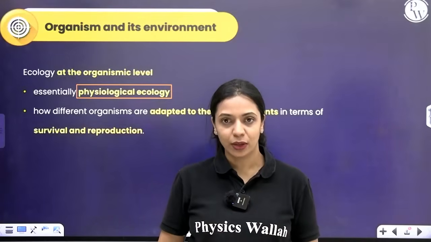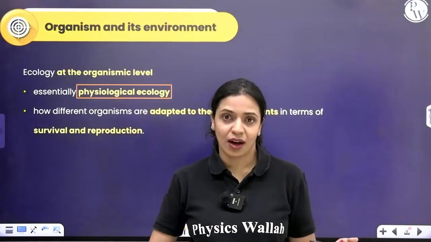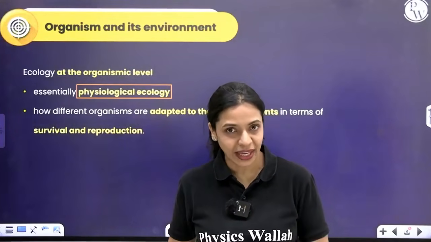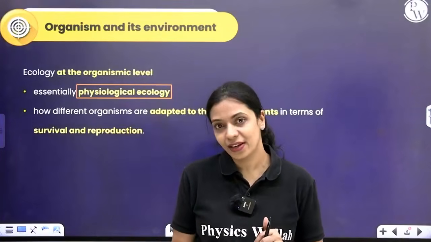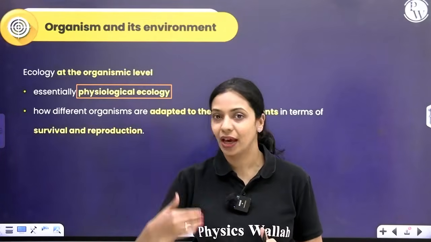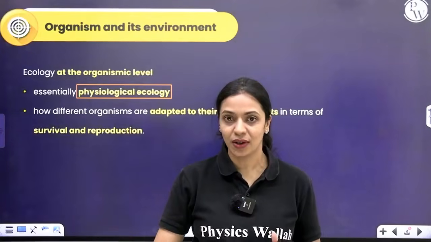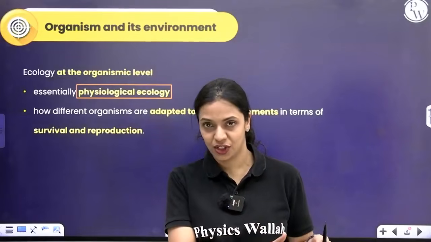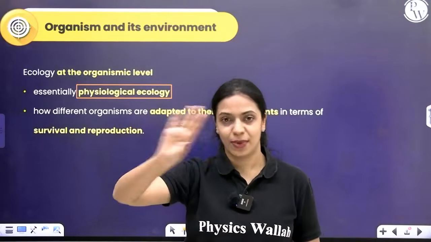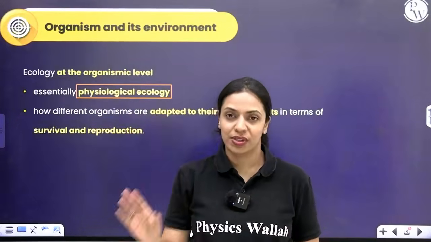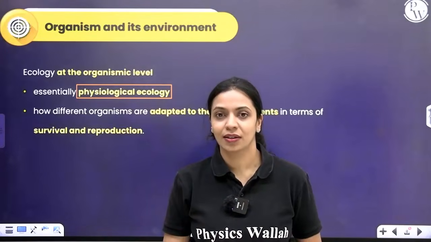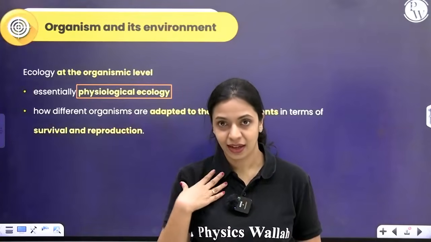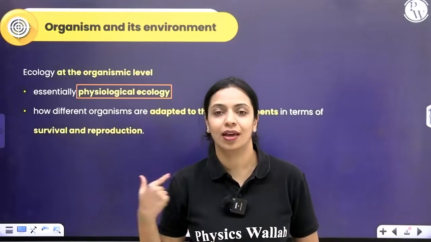All right. So what do we do? Regardless of how the environment around us changes, we try and adapt to it as much as we can so that we can survive well. And if we survive well, of course, we can possibly reproduce and ensure the continuation of our species. So when we're talking about organism at the ecological level, primarily, we are focusing on physiological ecology, where we are learning about how our body adapts to our changing environment.